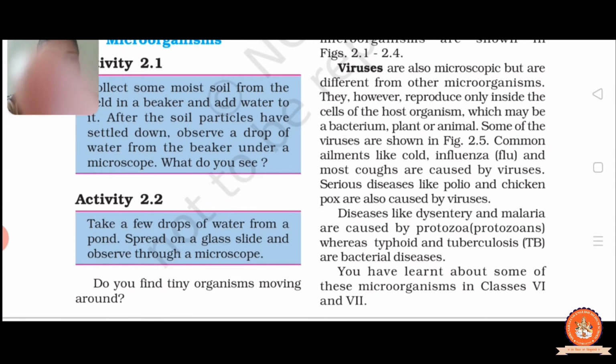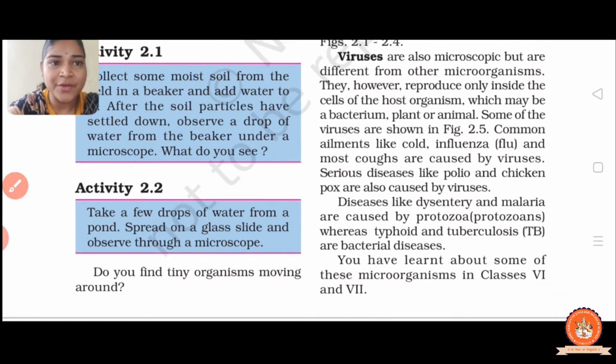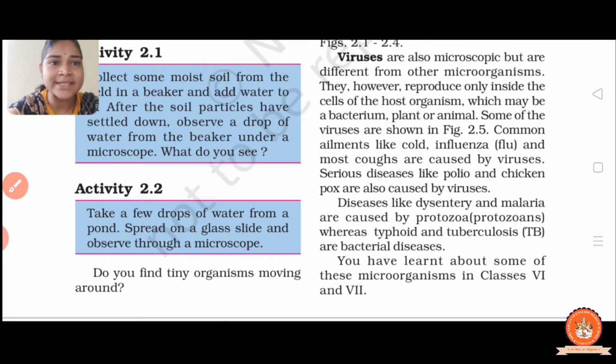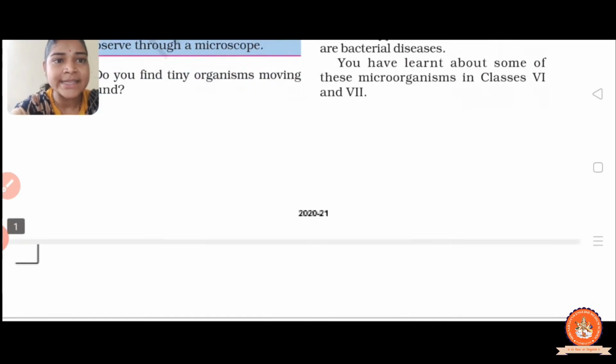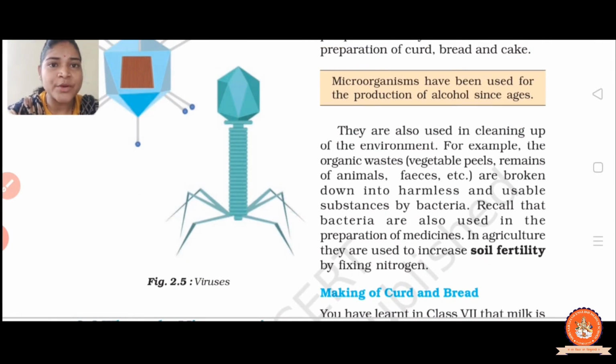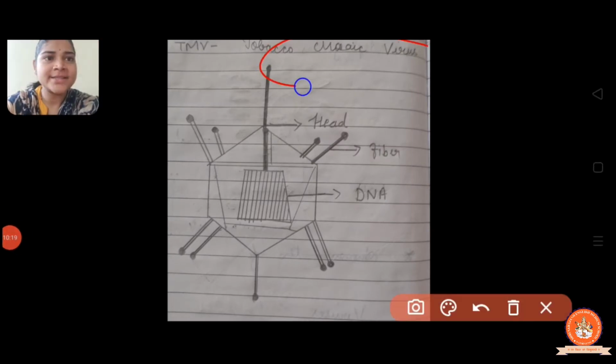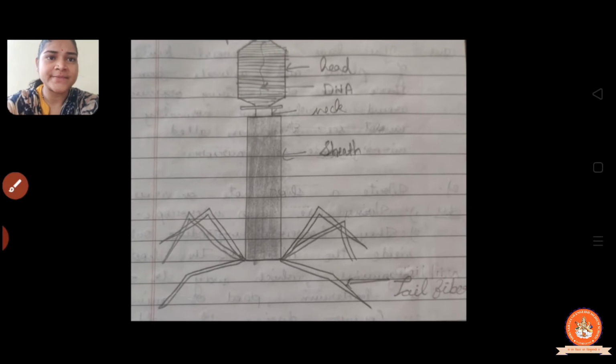Now diseases like malaria are caused by protozoa, protozoans, whereas typhoid and tuberculosis, that is TB, are bacterial diseases, right? Now see the figure of viruses. See the diagram of the viruses, and examples of viruses are given here. Right? So these are the examples of viruses. The examples are tobacco mosaic virus and bacteriophage.